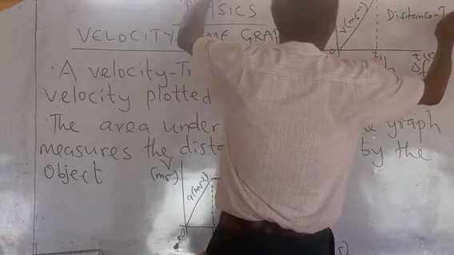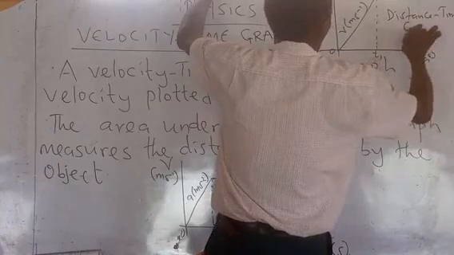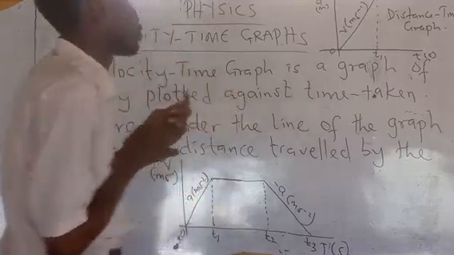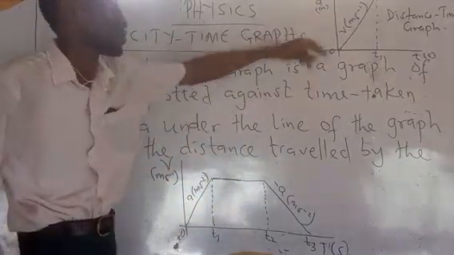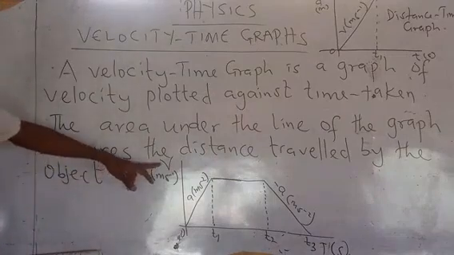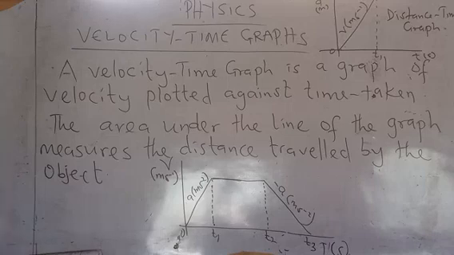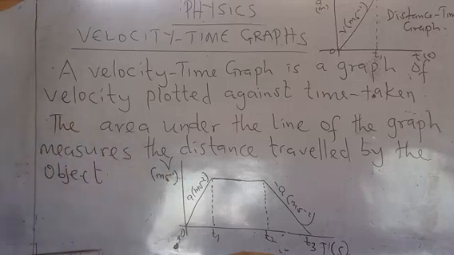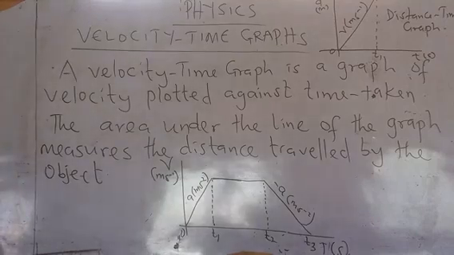So if you have a distance time graph, you use it to determine your velocity. If you have a velocity time graph, you use it to determine your acceleration.